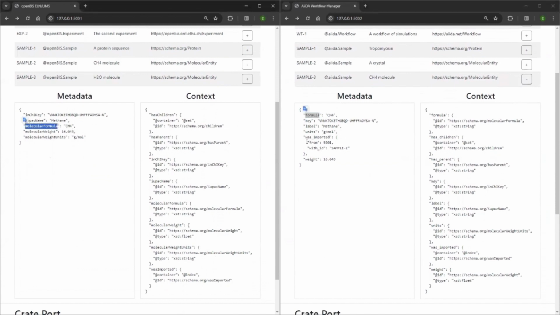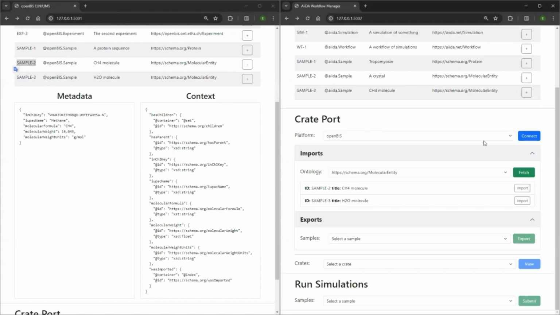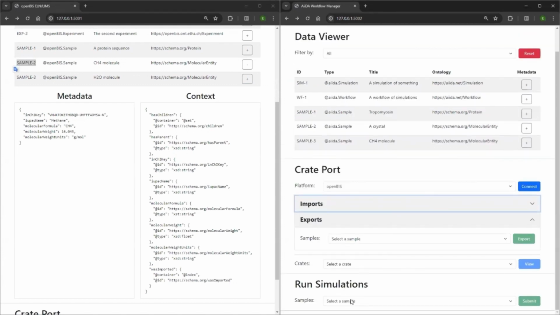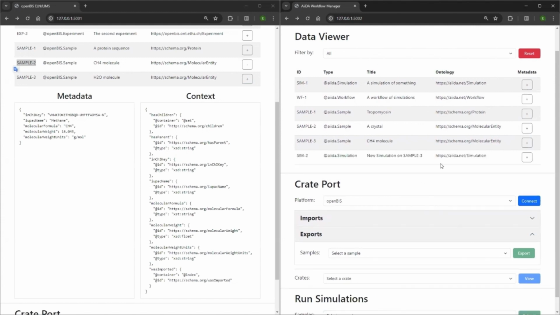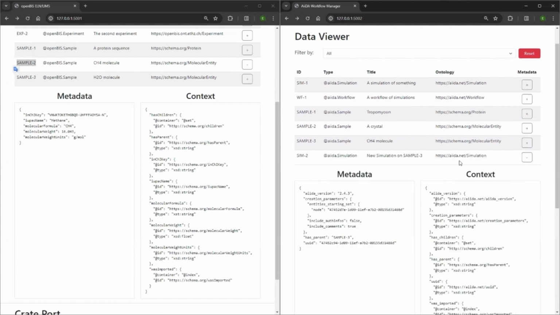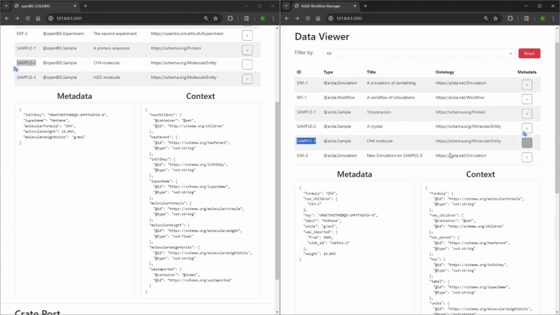Note that an additional metadata field is introduced to mark that this sample was imported from OpenBiz, or port 5001, with the OpenBiz ID for the sample. This will be used later by OpenBiz. We now proceed to submit a mock simulation on the imported methane molecule. This produces a new simulation entry, with the sample ID added in the simulation metadata as its parent. The simulation ID is also added to the sample's metadata as a child.